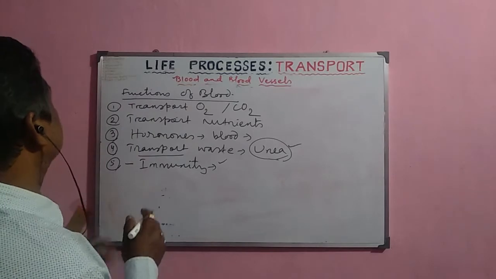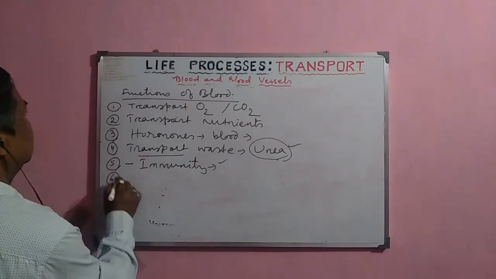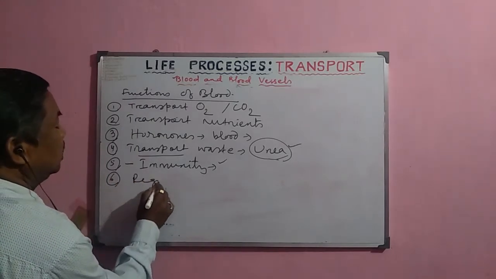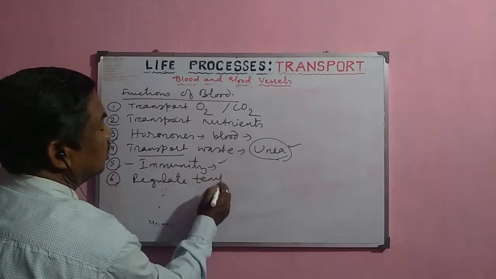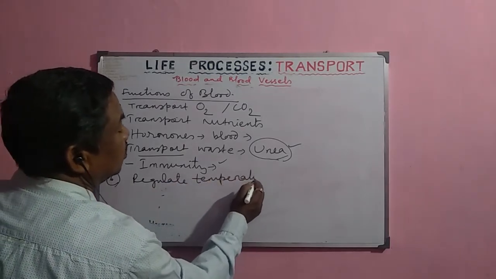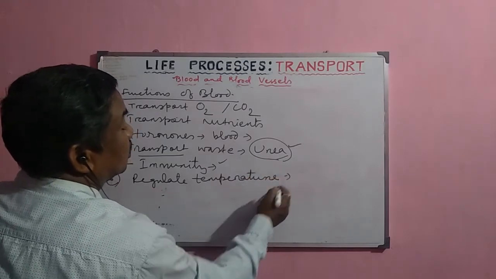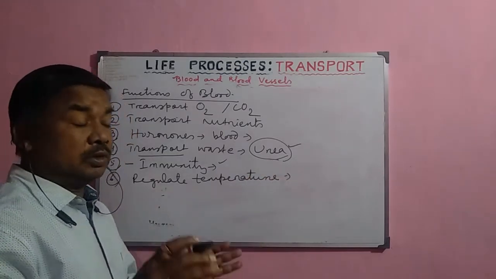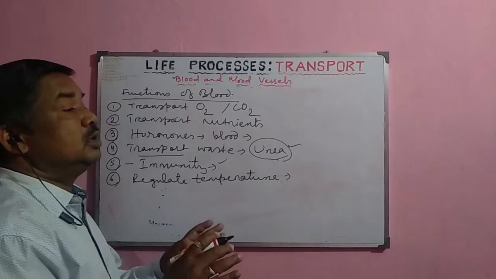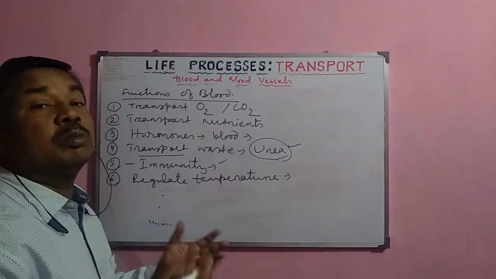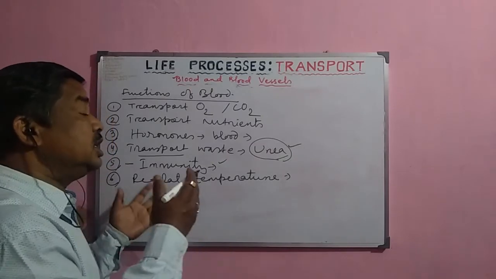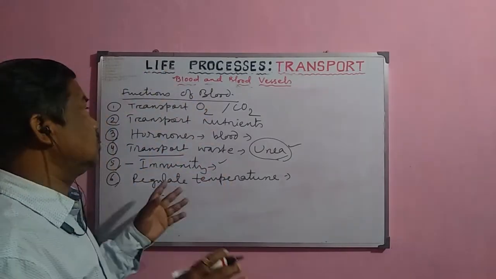Next, it also regulates the temperature in our body. Whenever we are feeling cold, we just warm our hands, and when the hand is warm, automatically the whole body becomes warmed up, because the heat is normally transported through the blood.